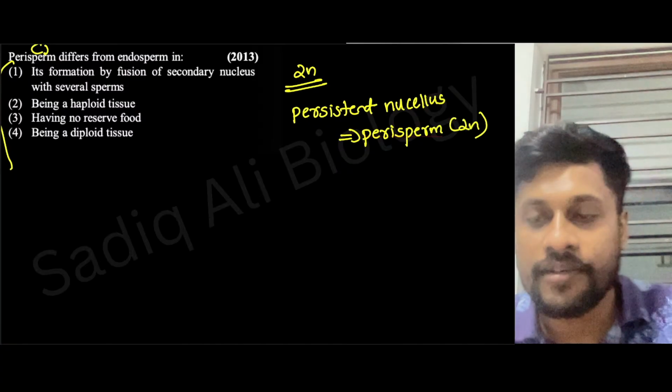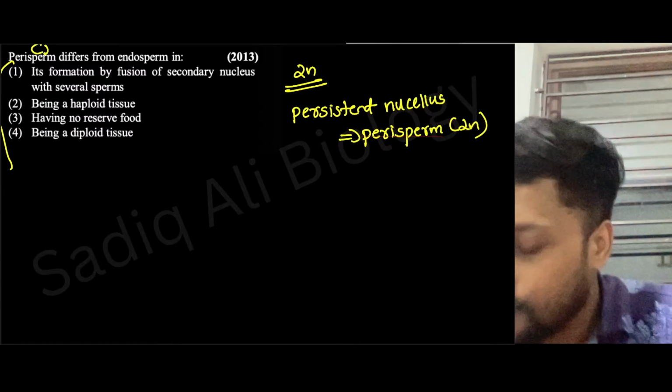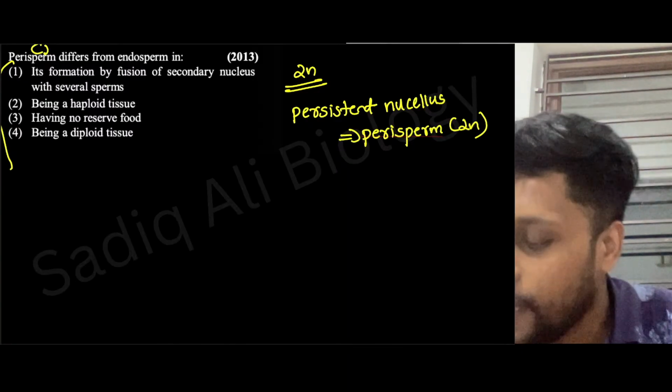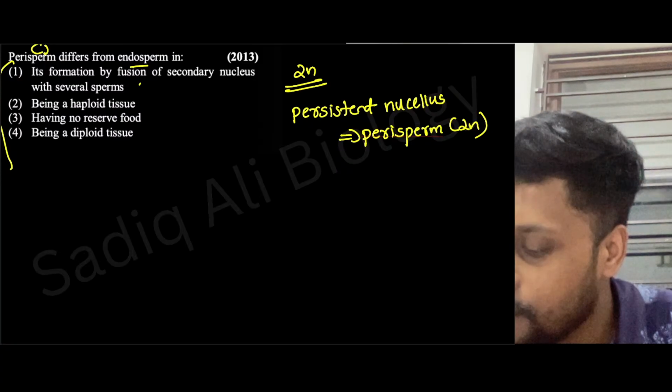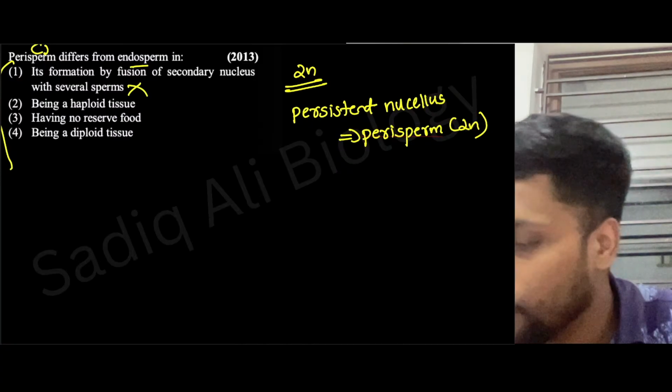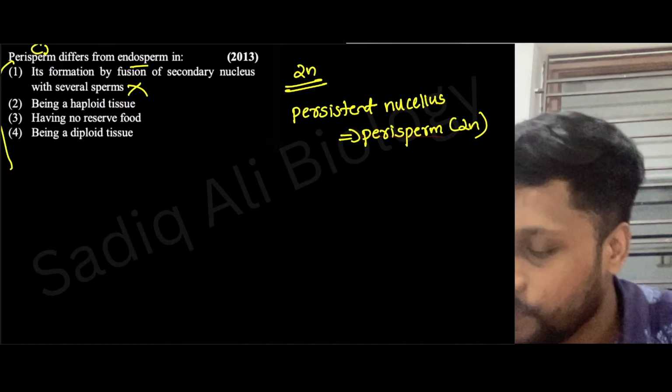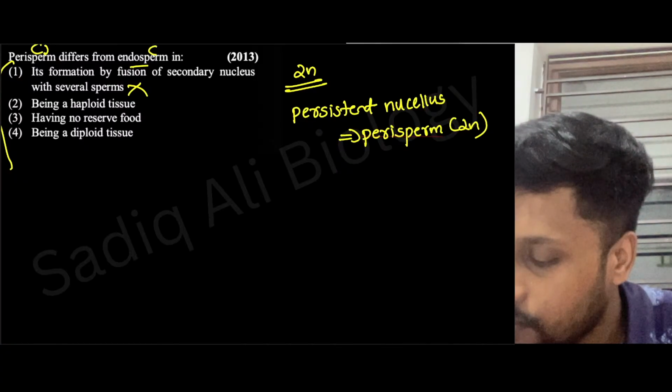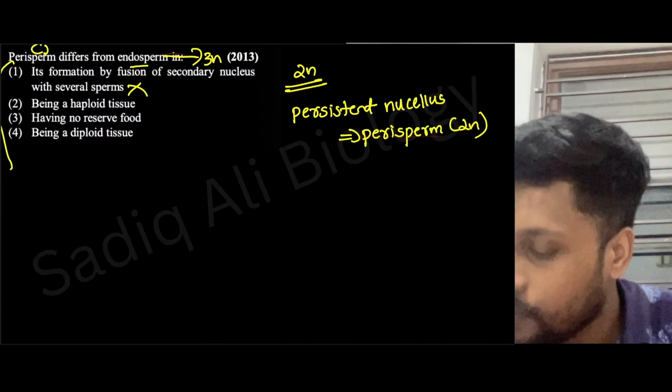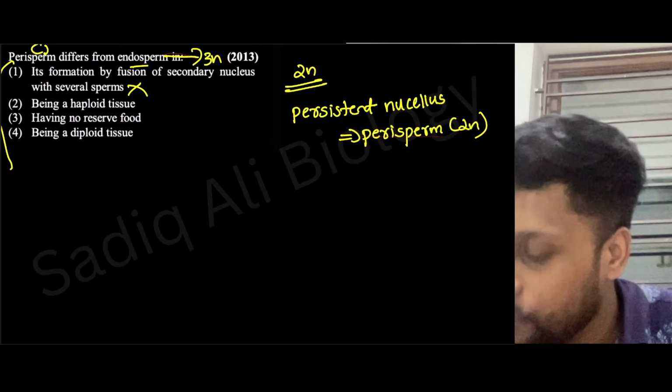So how is perisperm different from endosperm? Formation by fusion of secondary nucleus with several sperm? No. Being haploid? No, perisperm is diploid, and endosperm is 3n.